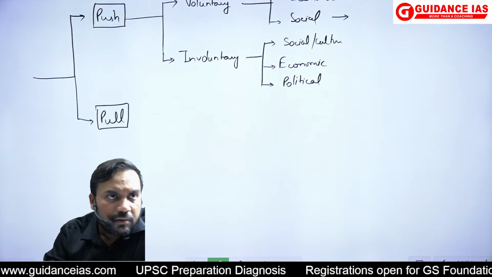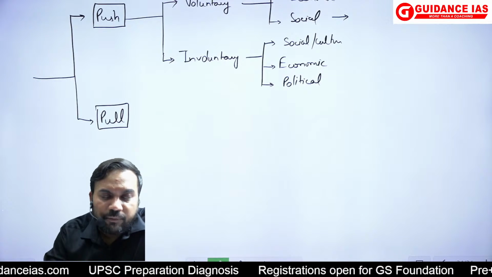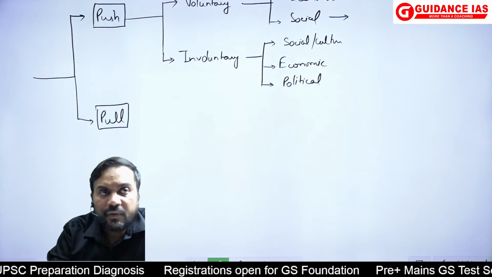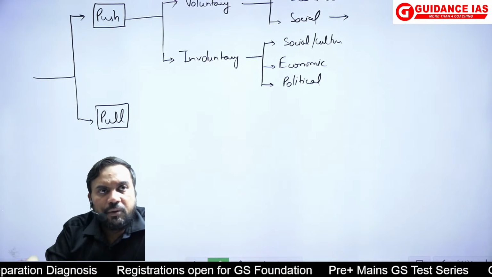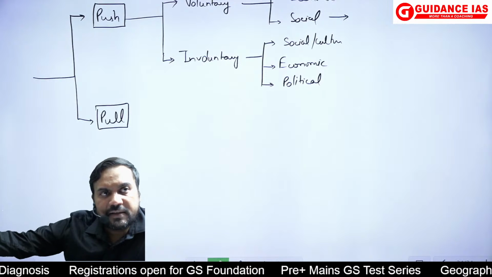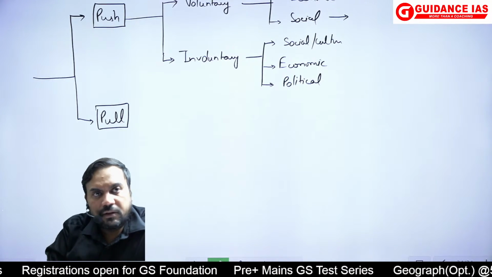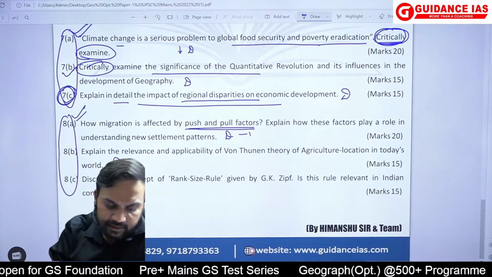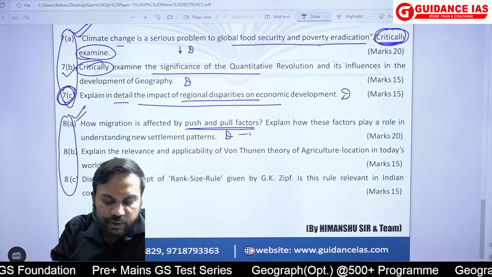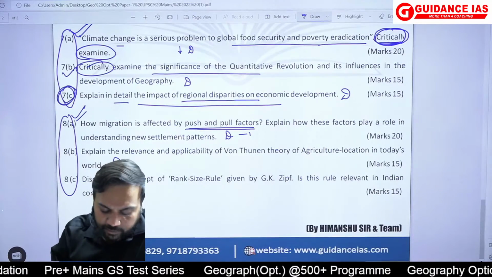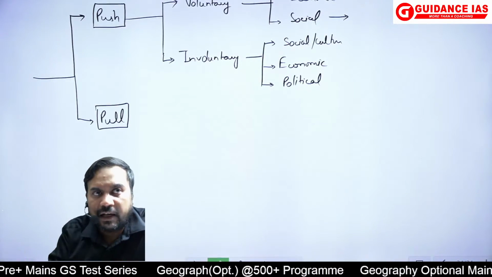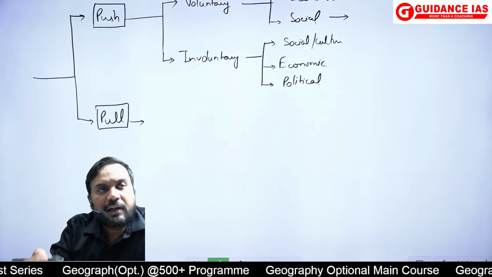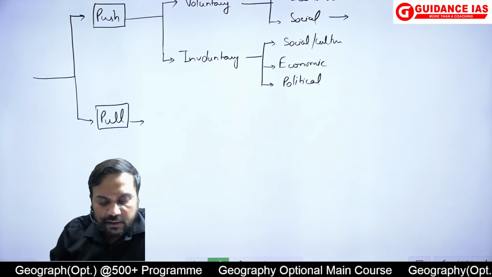If you talk about migration of people who belong to the lower caste, what have lower caste people done? They have migrated to other areas, formed new settlements. So again वो examples हैं, but first level पे केवल factors. Question क्या कह रहा है? It is saying how migration is affected by push and pull factors. So you'll talk about how this will ultimately be generating the migrants. Push factors are generating the migrants, and also the pull factors, they are attracting the migrants towards the destination.